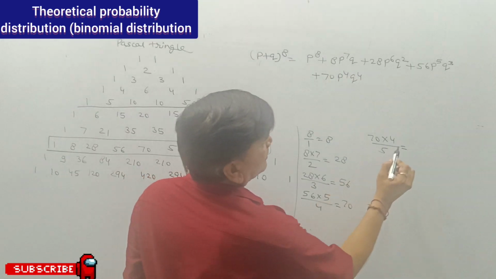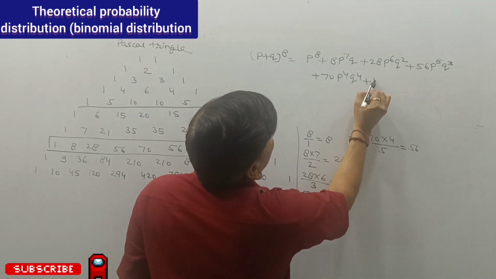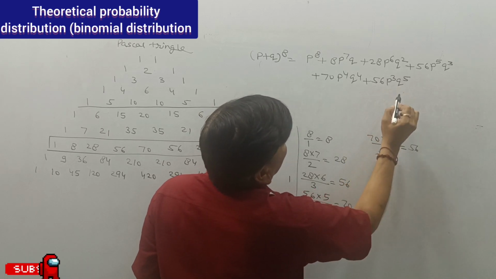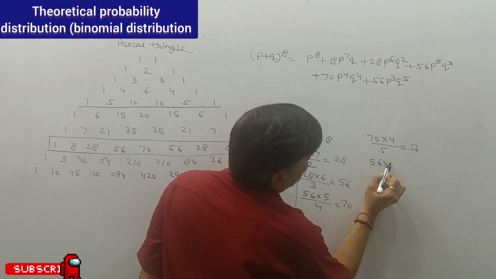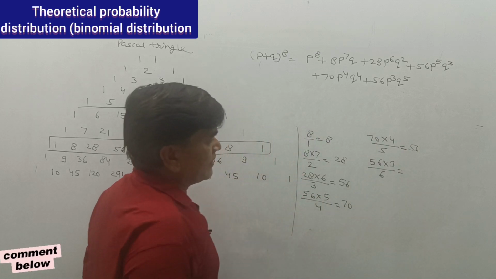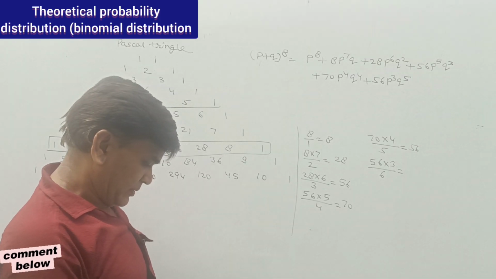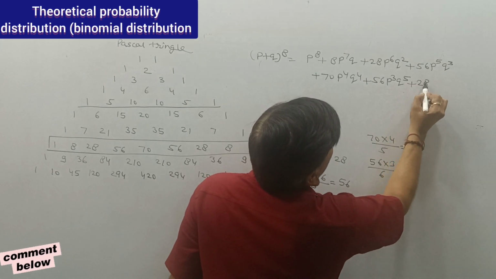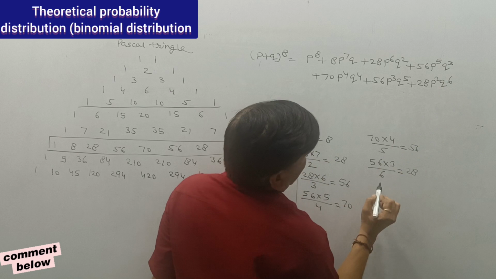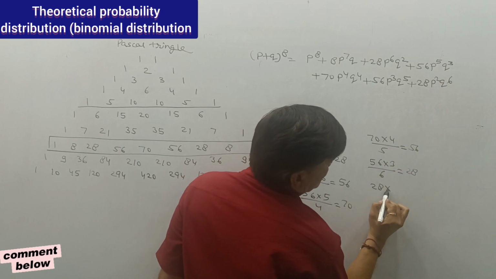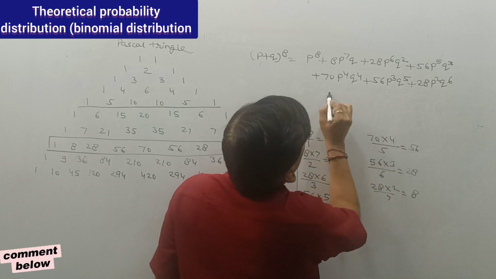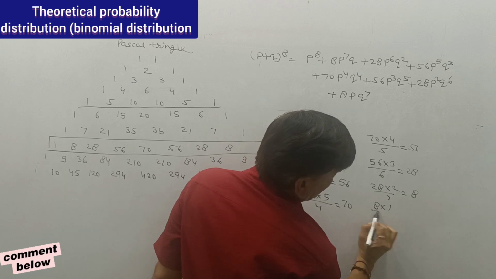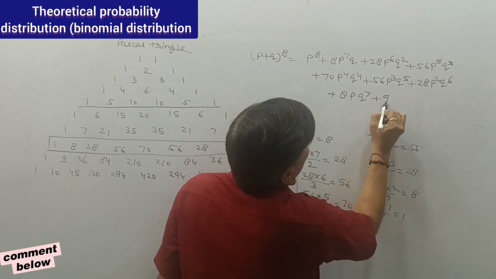That is 56. So having 56 P raised to power 3 Q raised to power 5. Then 56 multiplied by 3 divided by 6, that is 28. So 28 P raised to power 2 Q raised to power 6. Then 28 multiplied by 2 divided by 7, that is 8. So the last one, 8 P raised to power 1 Q raised to power 7. So 8 multiplied by 1 divided by 8, that is 1. So Q raised to power 8.